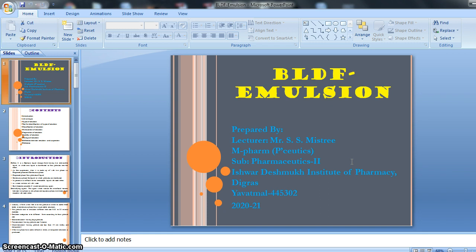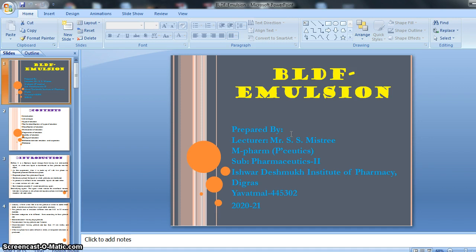As we have already seen, the monophasic liquid dosage form has various kinds of preparation, internal and external mixtures. Likewise, we are also studying the biphasic liquid dosage form, in which we already studied the suspension dosage form. Like suspension, there is another one, that is emulsion, which is also a biphasic liquid dosage form.